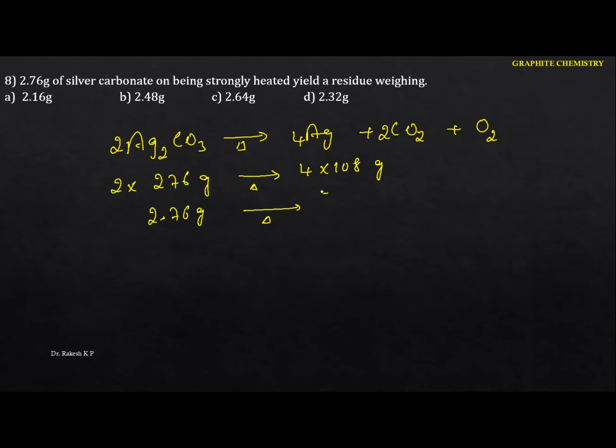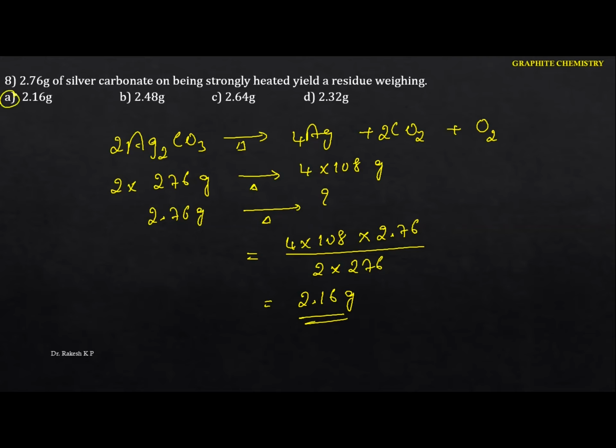Now we have to calculate what is the mass of the residue we are going to get. So if you do the cross multiplication: 4 into 108, that is 108 into 2.76, divided by 2 into 276. Here we got 2.16 gram. Hence the option is A.